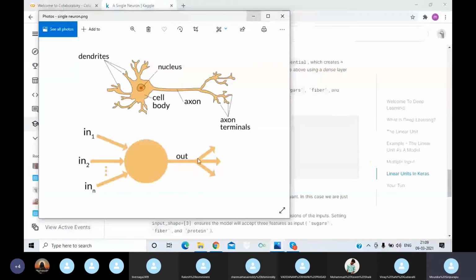For example, the first one is the biological neuron, and the one below is the input with multiple layers.